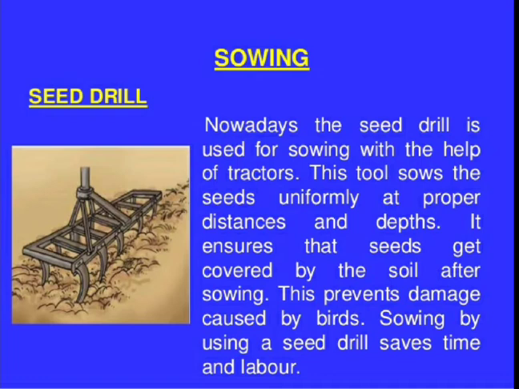With the help of this, it saves time and labor. Apart from this, there is a second advantage of the seed drill, that it sows the seeds uniformly at proper distance and depth. Why is it important to sow the seeds at a uniform or equal distance? Imagine when more seeds are sown at one place, what will happen? Then the plants, the crops, fight for sunlight, nutrients, water, as well as space.